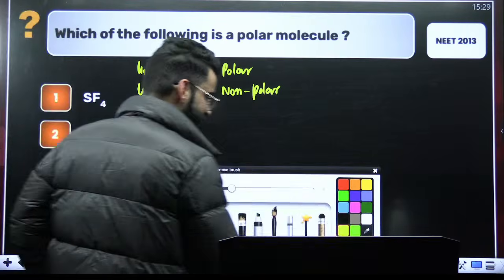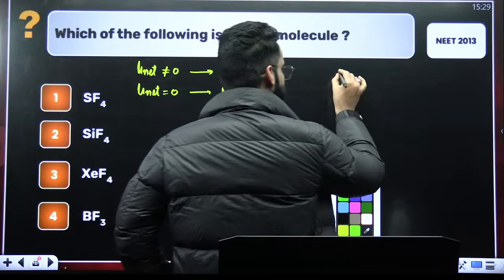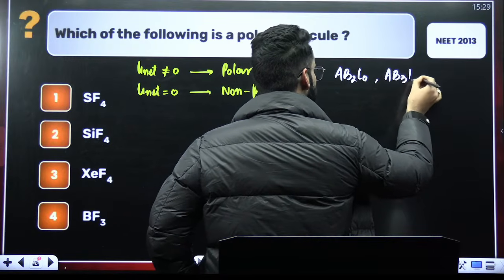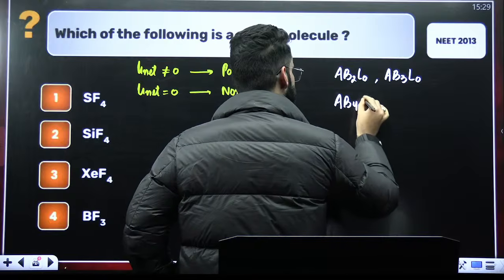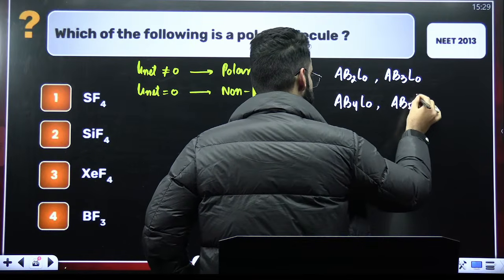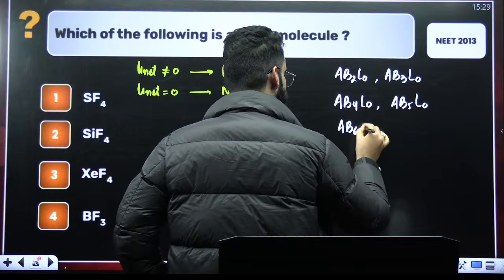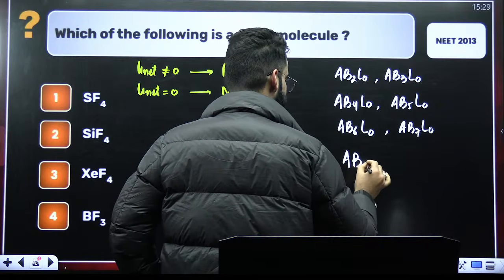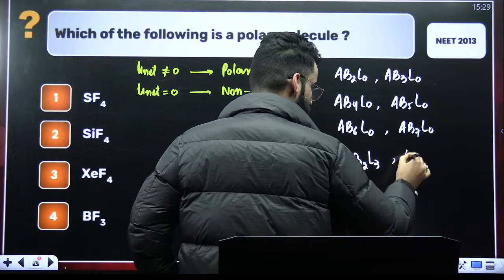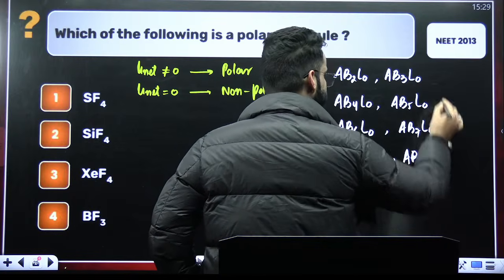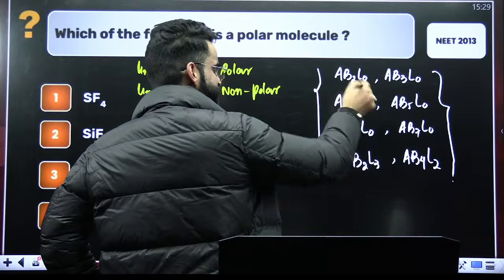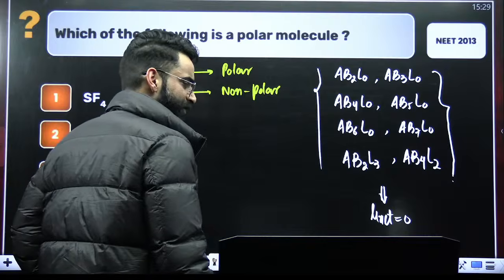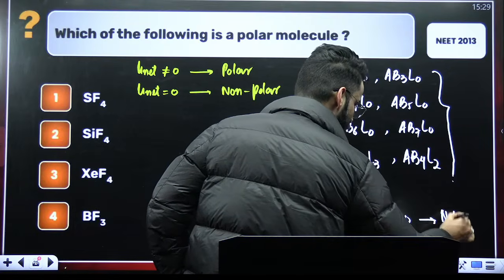Now, my dear students, first of all, I'm giving you some molecules over here, right? Whenever you see a molecule of the type AB2L0, AB3L0, AB4L0, similarly AB5L0, AB6L0, AB7L0, similarly you have got, for example, AB2L3, or AB4L2. Whenever you see molecules of these types, remember their net dipole moment directly you'll be taking as 0, and those molecules are basically non-polar in nature.